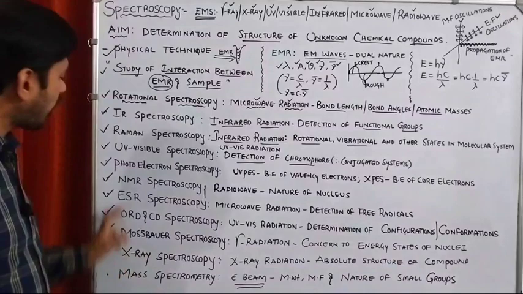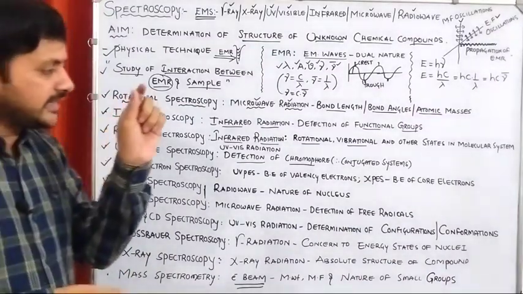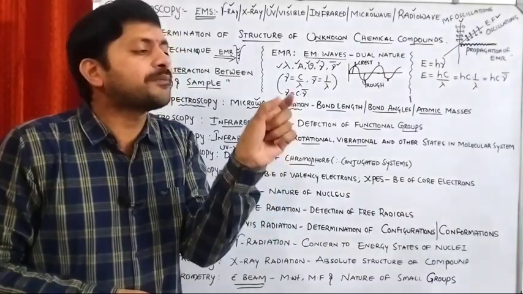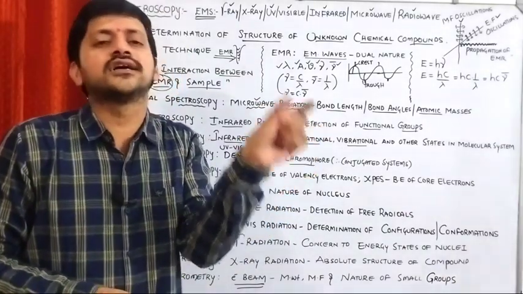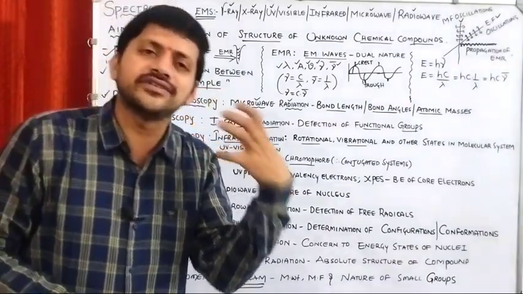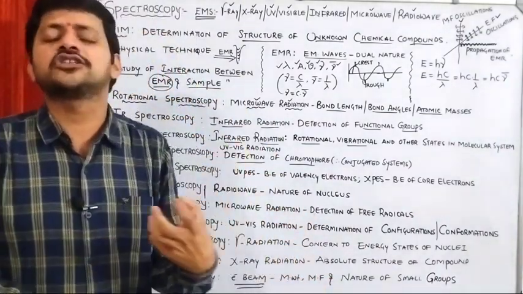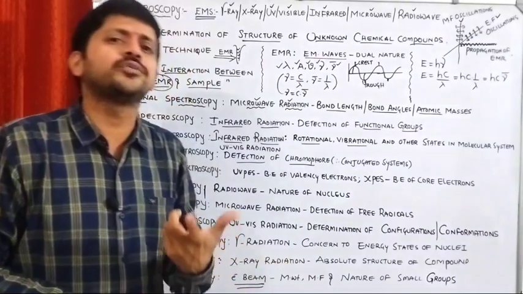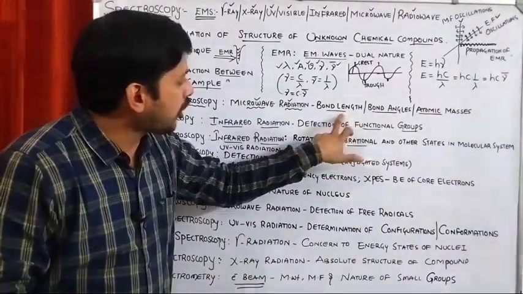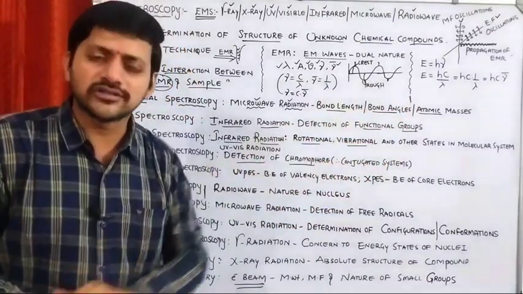If you see the remaining spectroscopic techniques, each and every spectroscopic technique is going to give a particular information about the chemical compound, right? One spectroscopy is giving the nature of nucleus, another spectroscopy is giving the functional group detection, another spectroscopy is giving the bond length, bond angles, atomic masses identification.